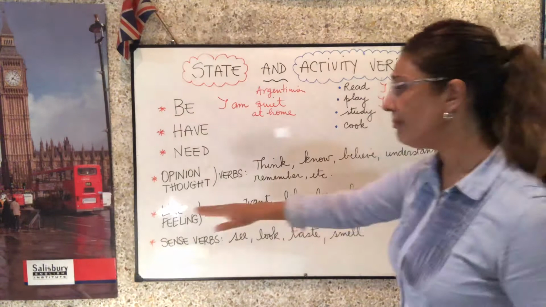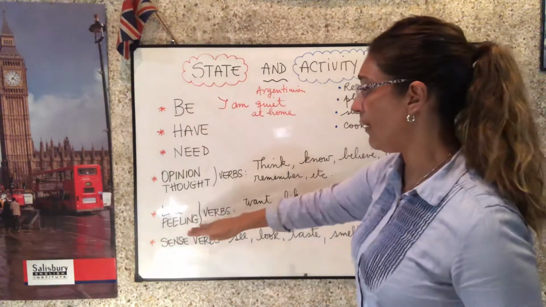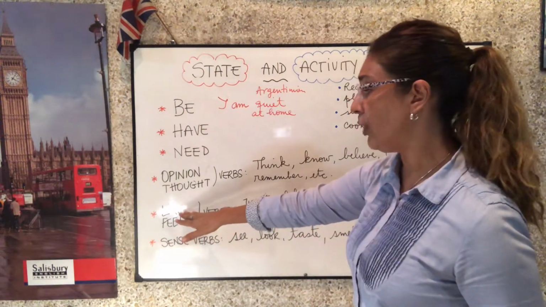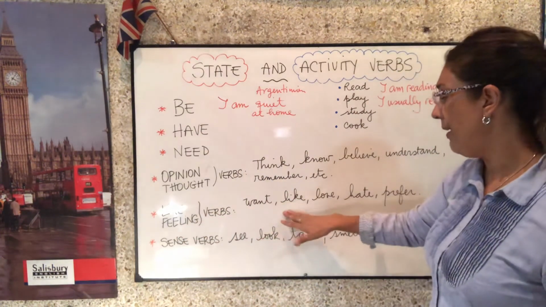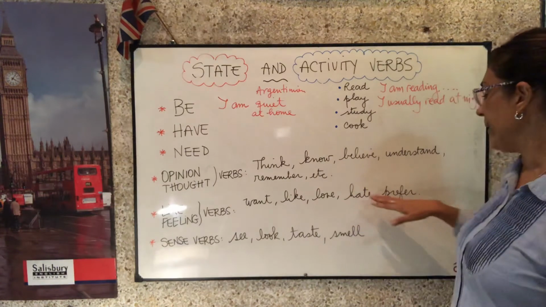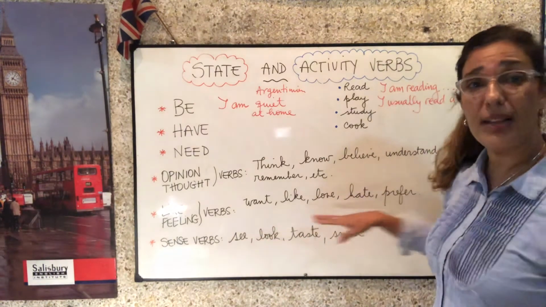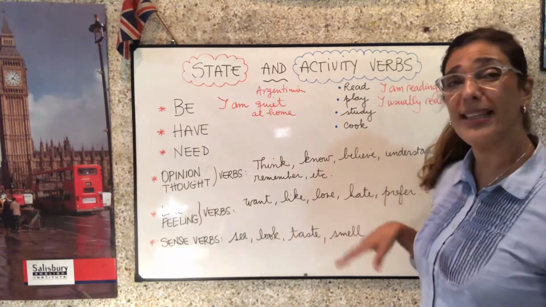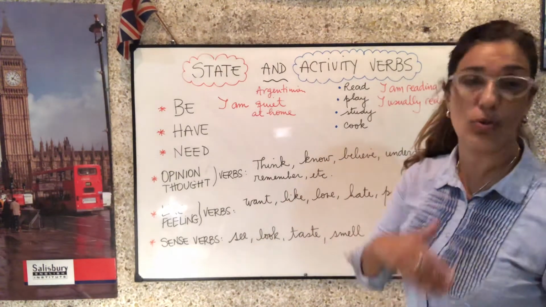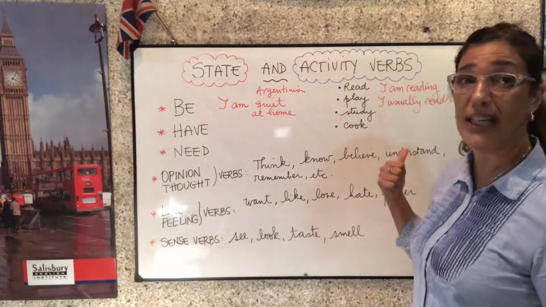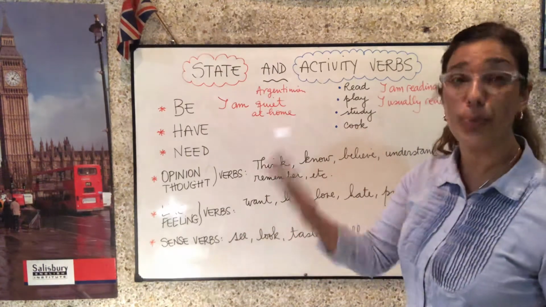Sigo. Más ejemplos de state verbs son verbos que the like and feelings. For example, want, like, love, hate, prefer. In general, these verbs are going to be used in that simple form, in simple present or simple past, pero nunca en continuous, nunca en past continuous or present continuous.